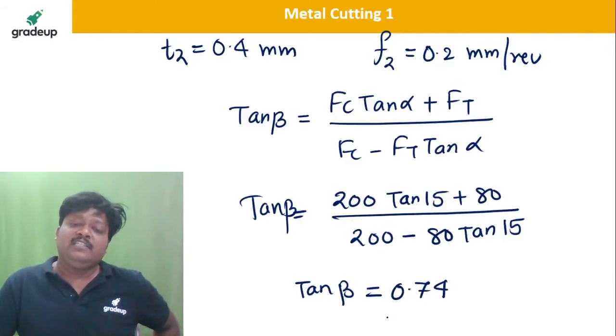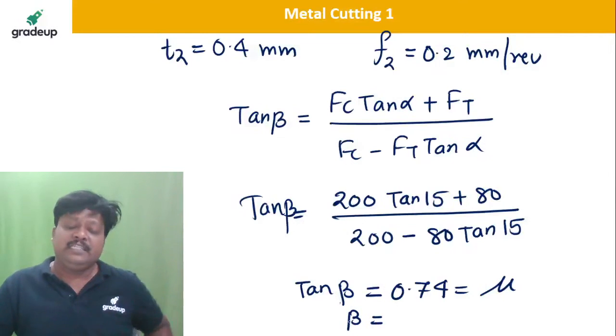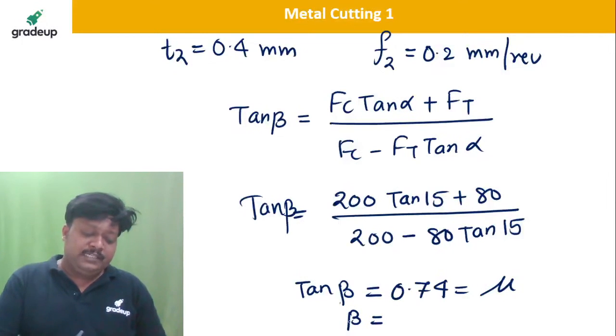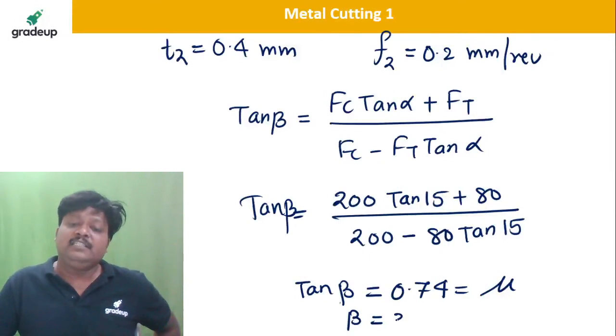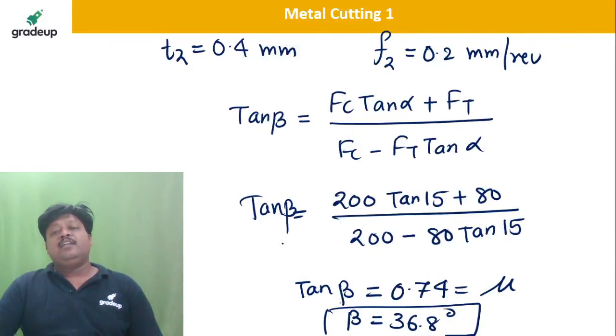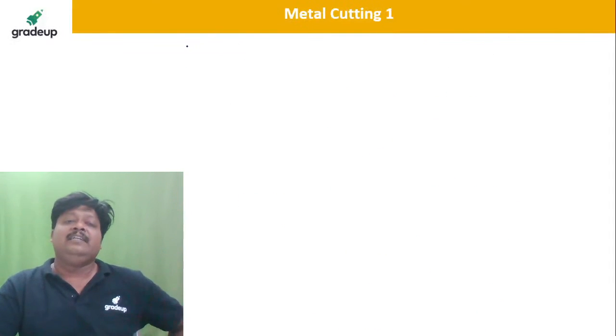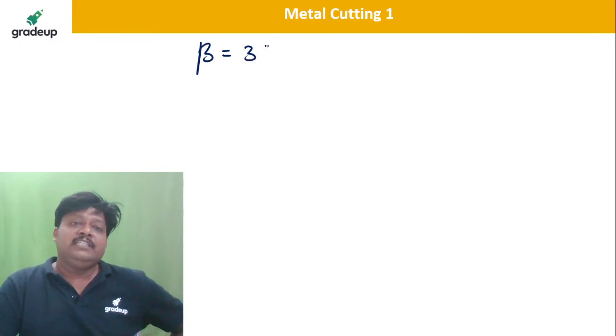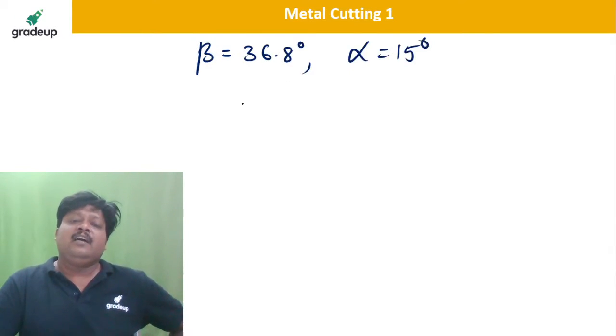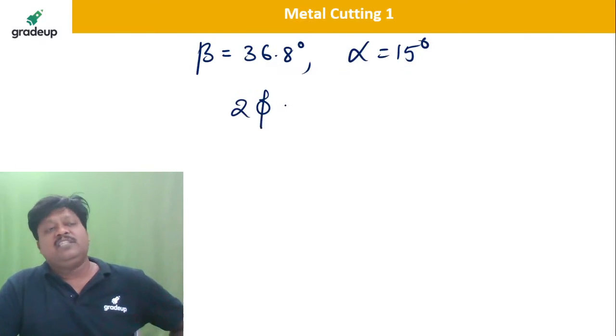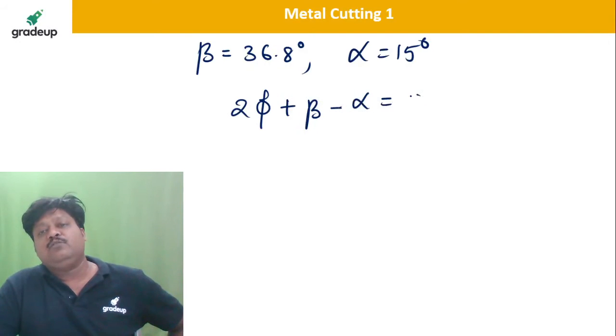So you are getting 0.74, which is nothing but the coefficient of friction, and beta you will get from that friction angle: tan inverse of this answer is 36.8 degree. Please check it out. Now you have beta equal to 36.8 degree, yes Akhilesh, and alpha equal to 15 degree. Now if you write the Merchant's equation, that is 2 phi plus beta minus alpha is equal to 90 degree.